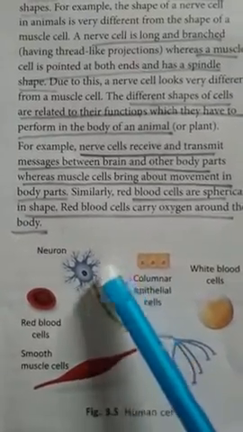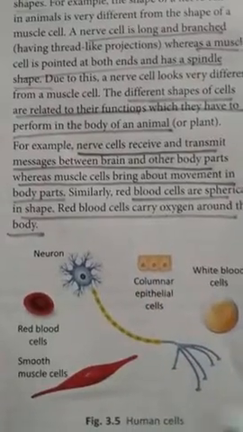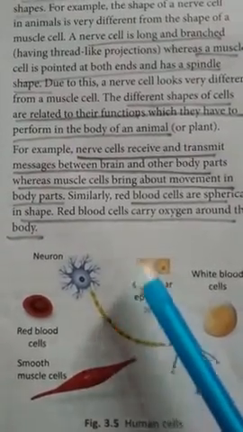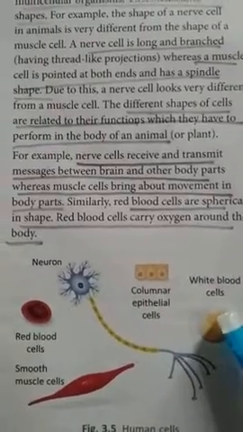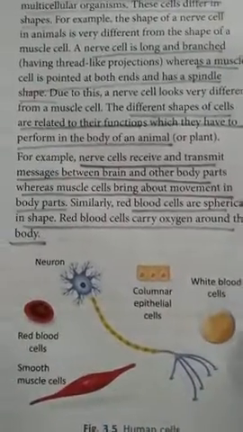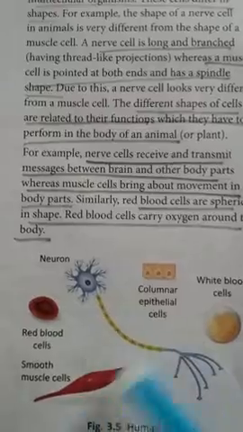Now neuron cells, you can see the structure. You can see the columnar cell, it's just in the shape of a column. White blood cells are spherical. Red blood cells are also spherical. Muscle cells have pointed ends.